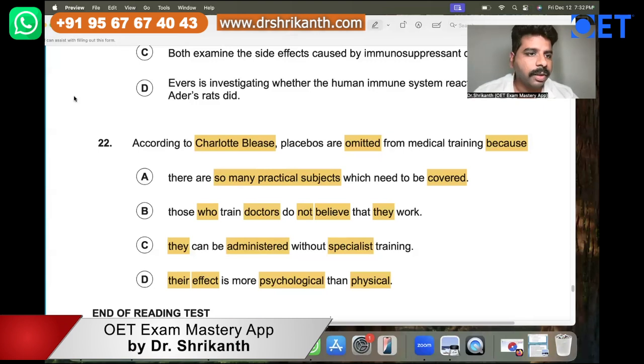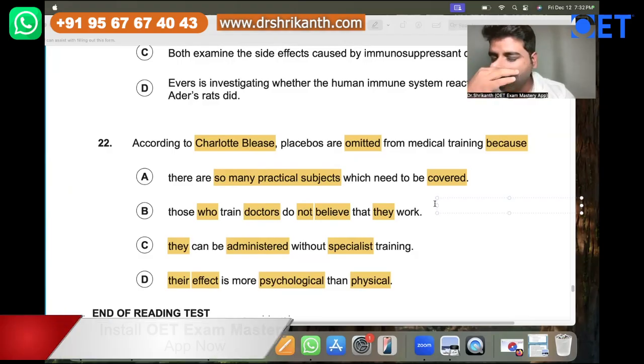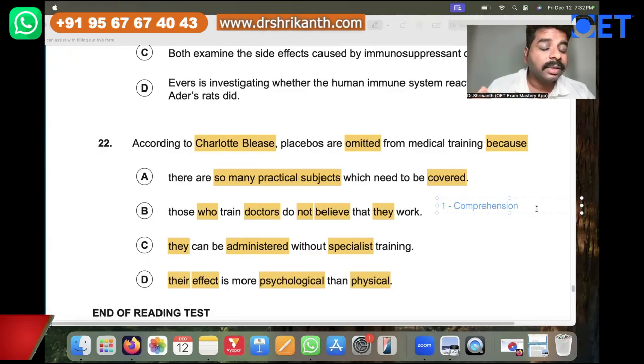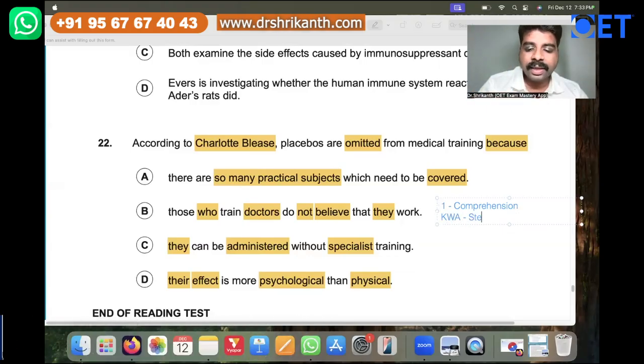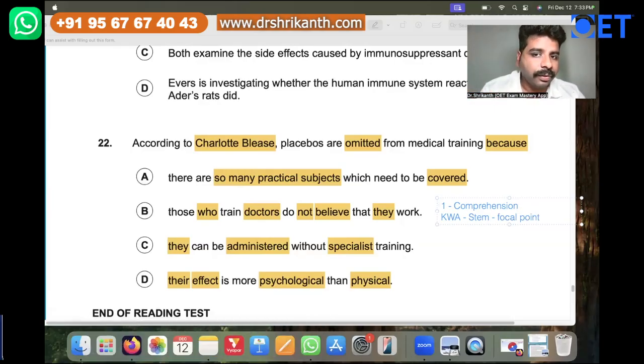When it comes to a question, there are 3 steps when dealing with multiple choice questions. Step number 1 is comprehension of the question. Comprehension basically means to understand what you are supposed to find out. That means you have to do the keyword analysis and identify the stem of the question. The stem means the focal point of the question, and in this case, the focal point is to understand the reason why it has been omitted from medical training.